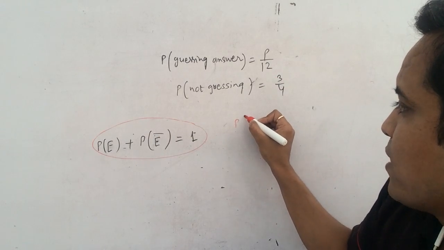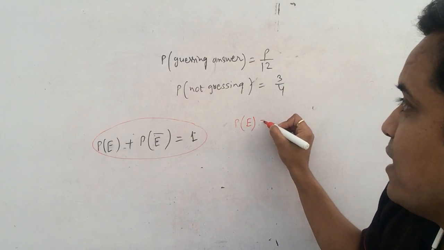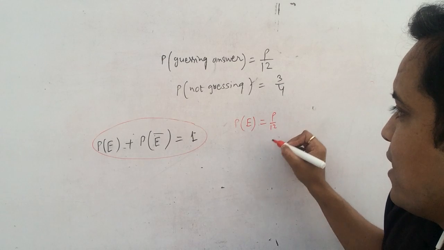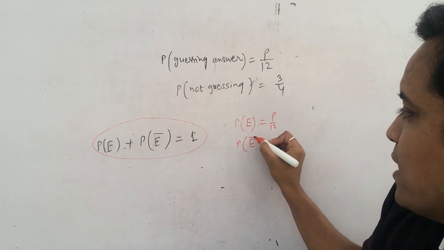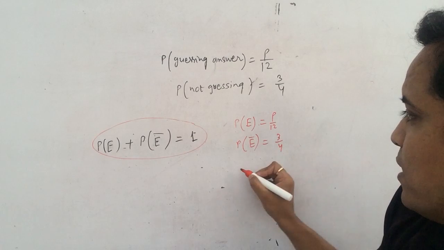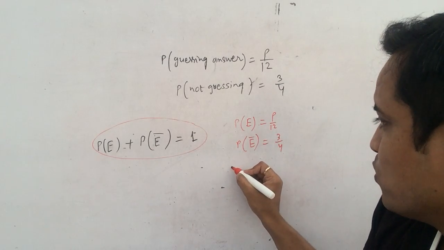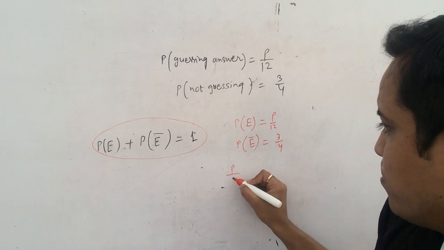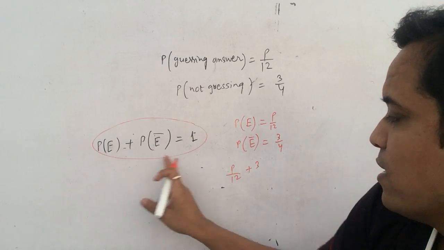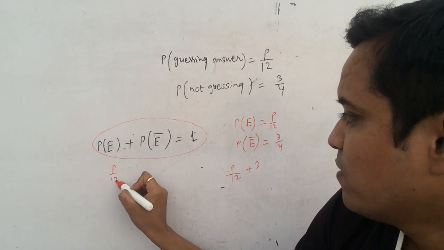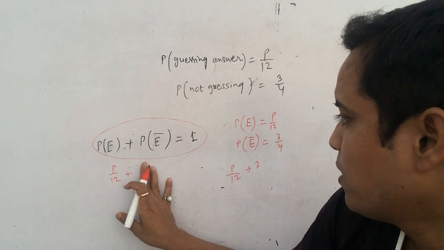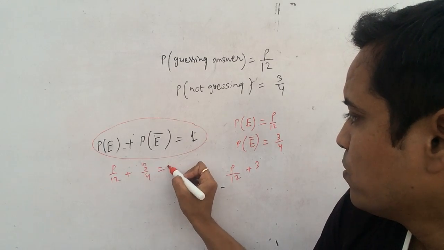So here, the probability of guessing an answer is p by 12, the probability of happening, and the probability of not happening is 3 by 4, and the sum is 1. So p by 12 plus 3 by 4 is equal to 1.